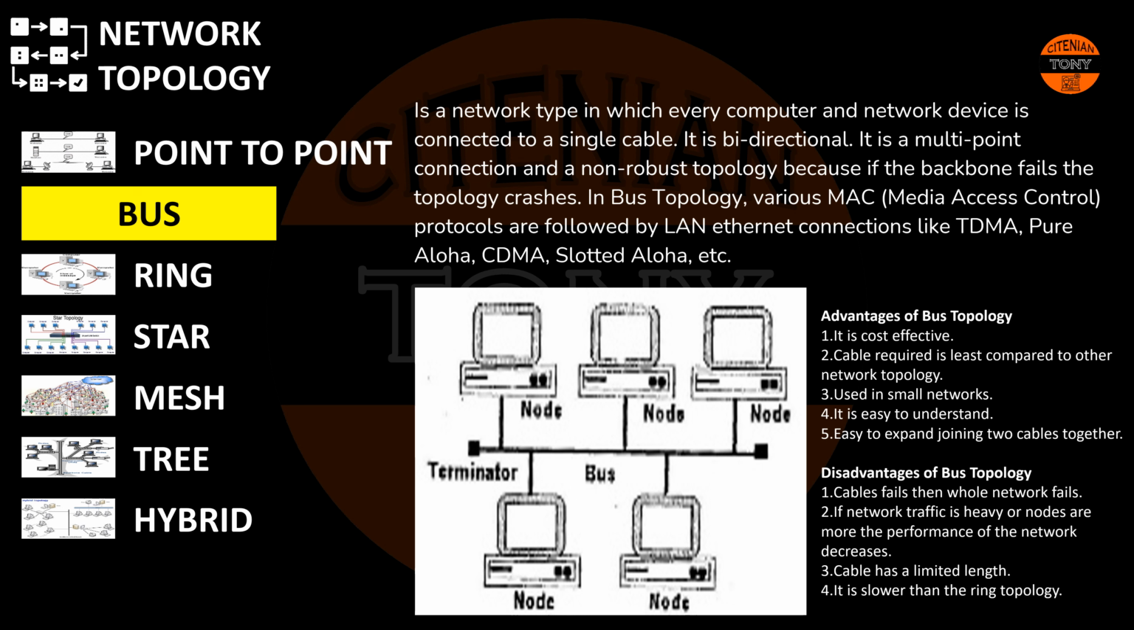Disadvantages of bus topology. 1. If the cable fails, then the whole network fails. 2. If network traffic is heavy or nodes are more, the performance of the network decreases. 3. Cable has a limited length. 4. It is slower than the ring topology.